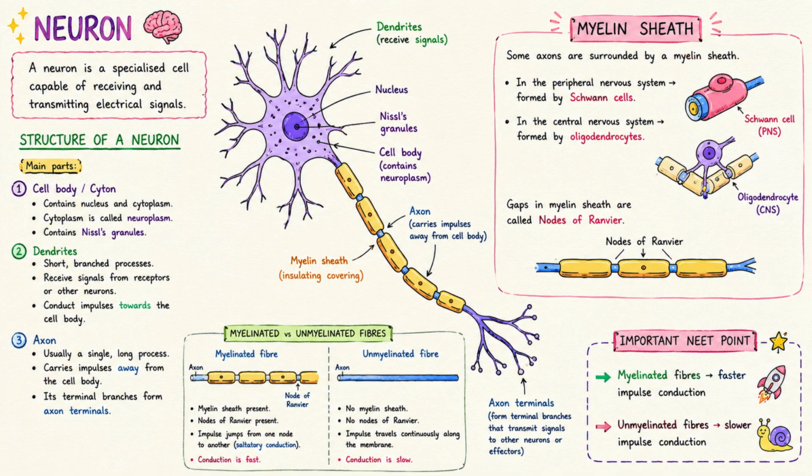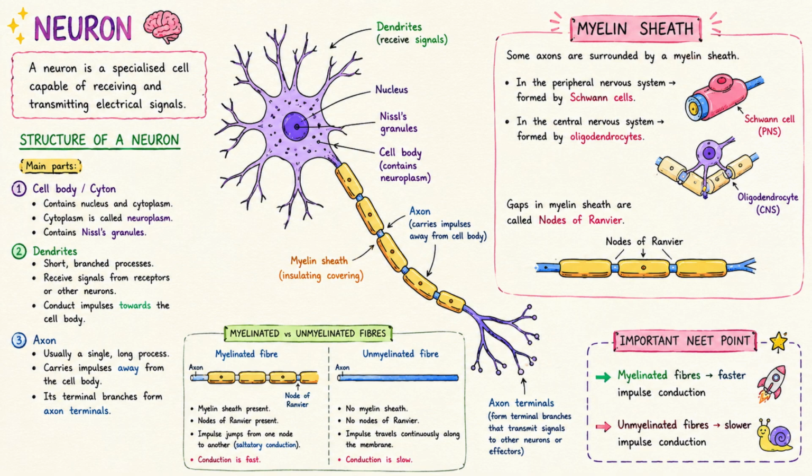The cell body, or cyton, contains the nucleus and other cell organelles. Dendrites are short, branched structures that receive signals and carry them towards the cell body. The axon is usually a long process that carries impulses away from the cell body.